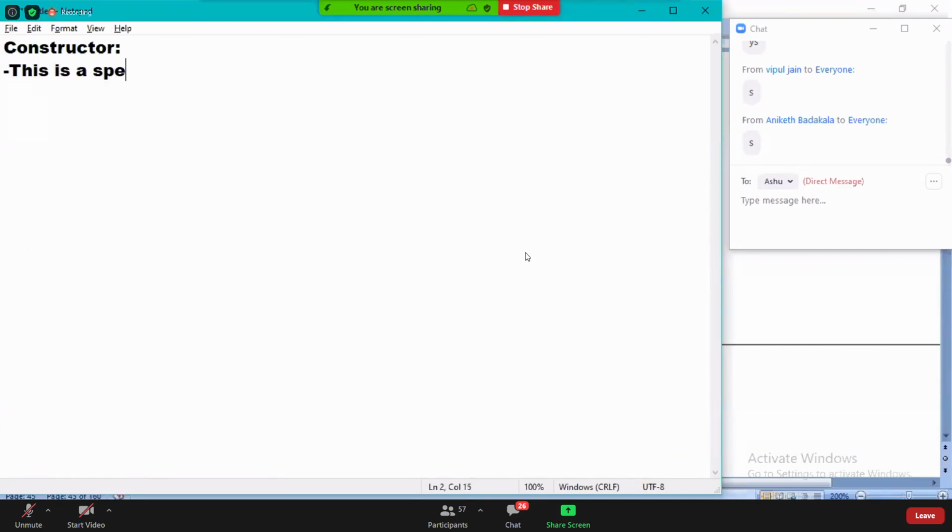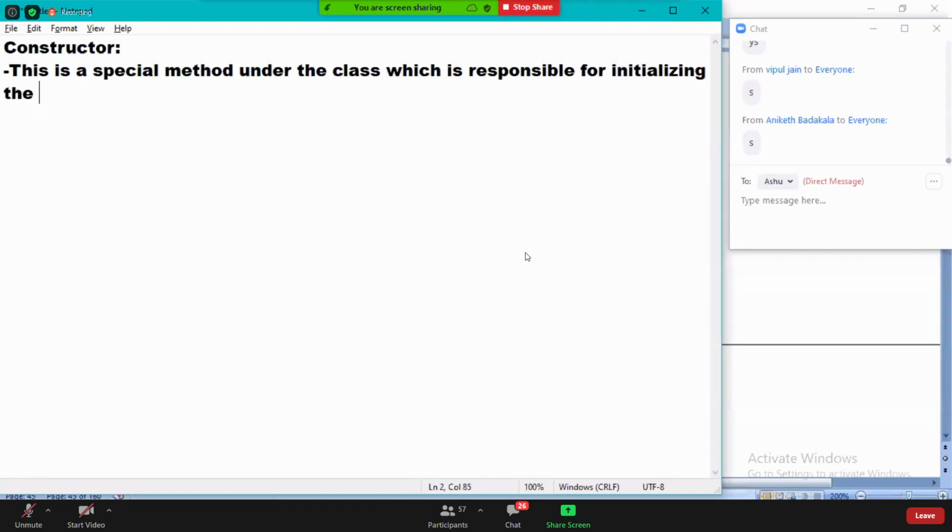This is a special method under the class which is responsible for initializing the fields of a class. Guys, all of you read carefully.